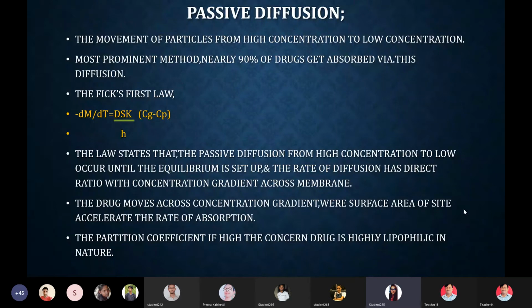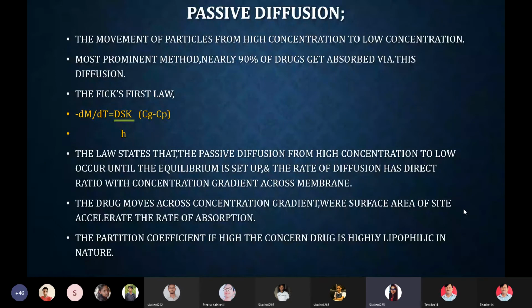Now, this passive diffusion is well explained by Fick's first law, where the equation is as follows: minus dM by dt is equal to DSK by small h into Cg minus Cp. Let's see what this terminology actually means.